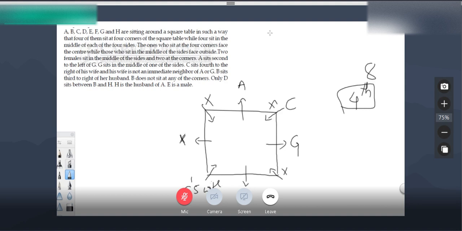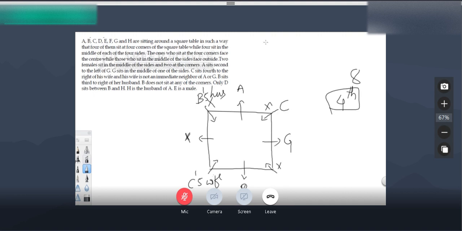Next, B sits third to the right of her husband, and B does not sit at any of the corners. That means only one position is left for B. This is B. Now B is third to the right of her husband, which means her husband is third to the right of B. So this position is B's husband.